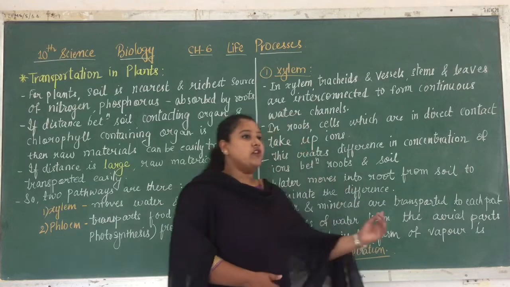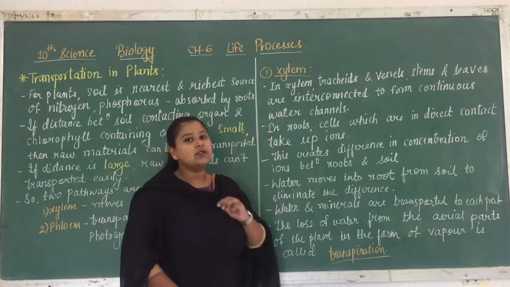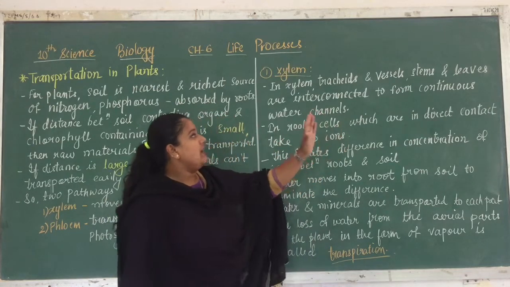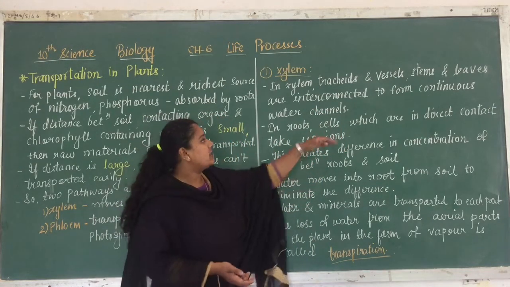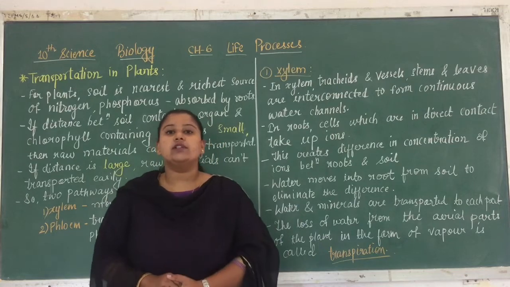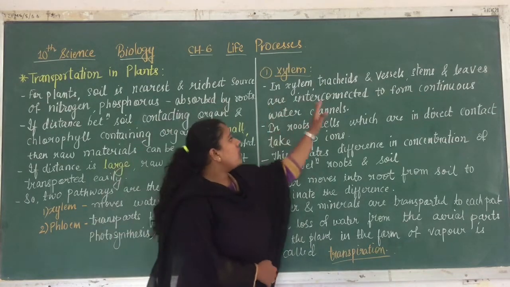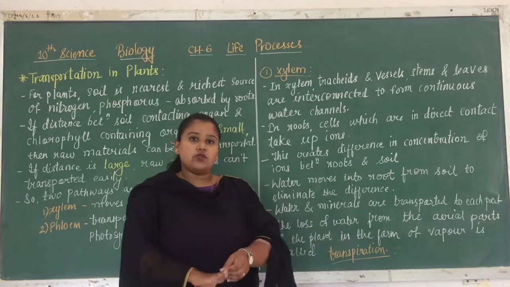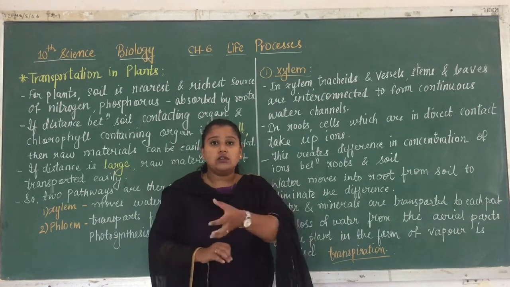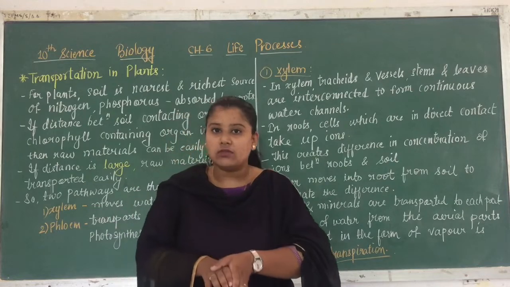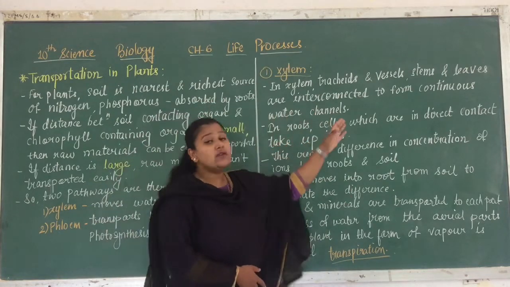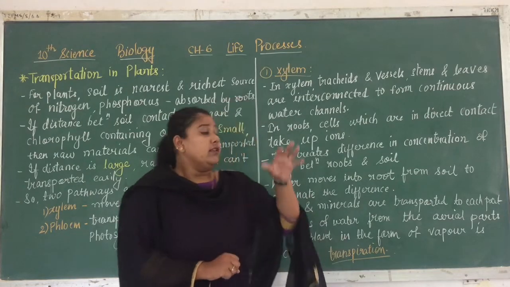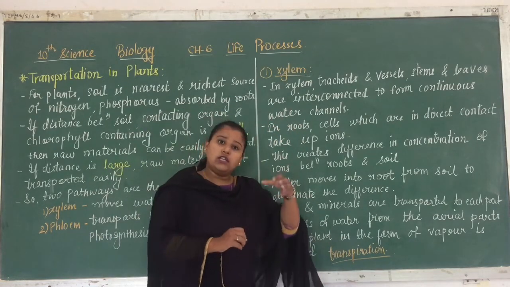Now we are going to see these two pathways in detail, starting with the first one, xylem. In xylem, tracheids and vessels, stems and leaves are all interconnected to form continuous water channels. There is a need for water in the leaves. But what happens if the leaves do not have any contact with the stem? Is it possible that the water will be conducted to the leaves?